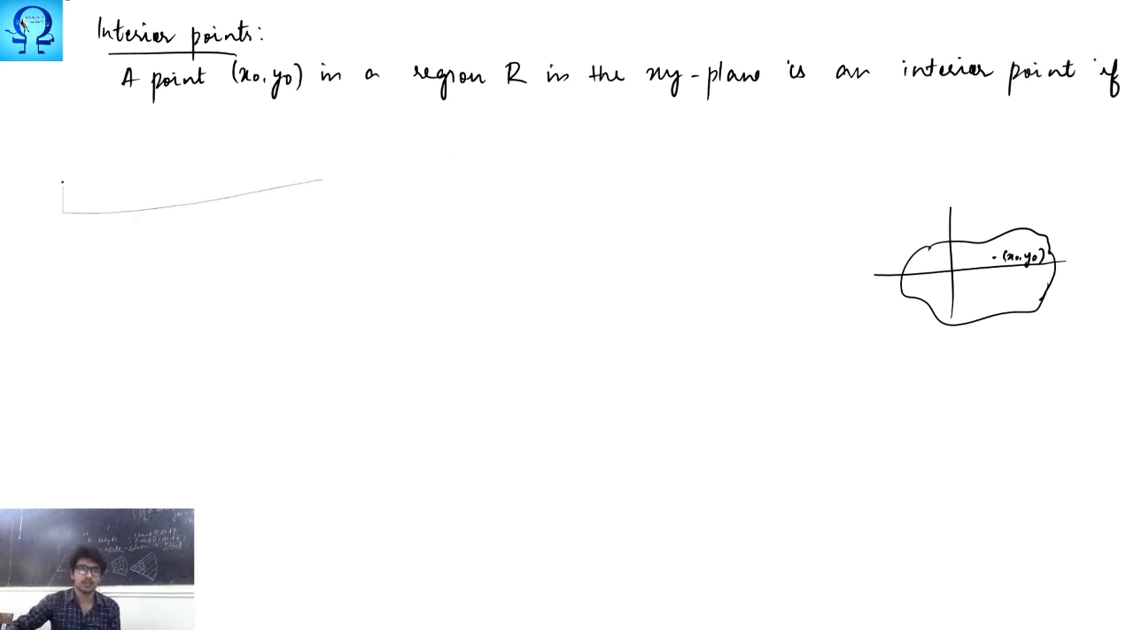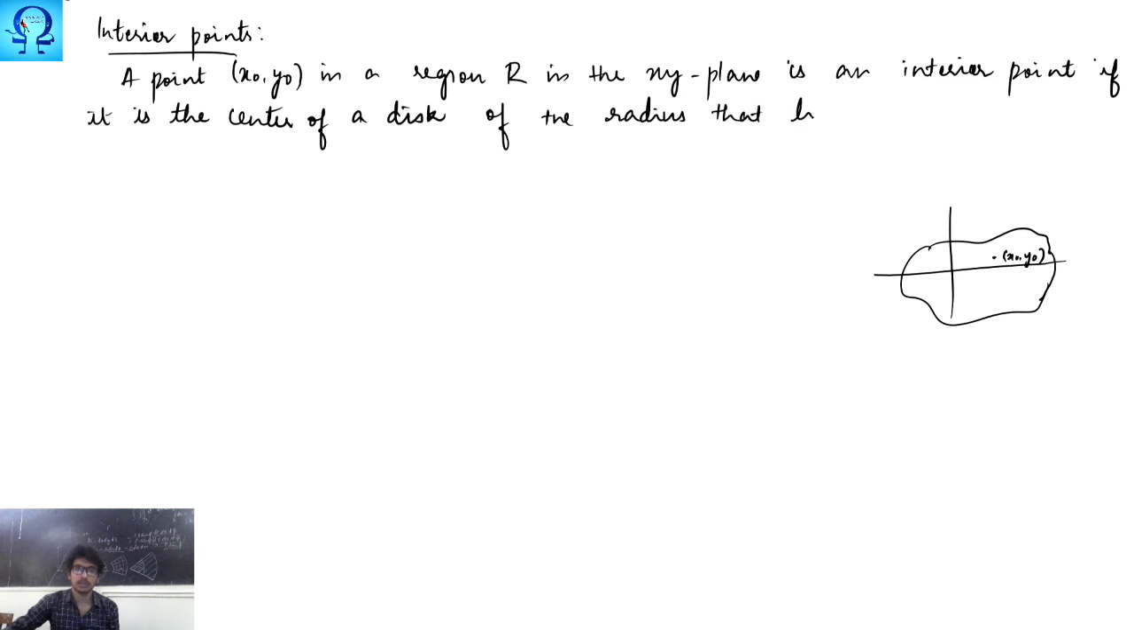If it is the center of a disk of positive radius that lies entirely in R. Now what do we mean by a disk here? Disk means a circle. Okay, in simpler notation, a disk means a circle.